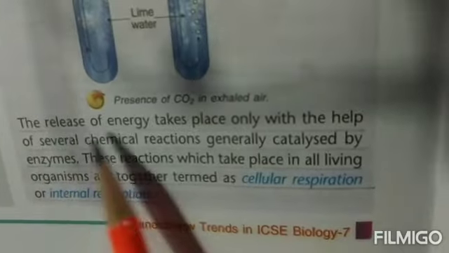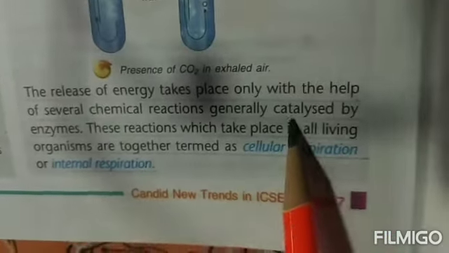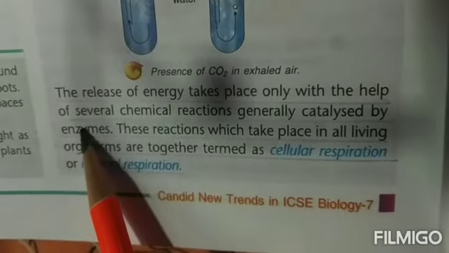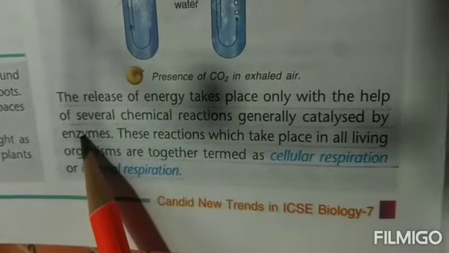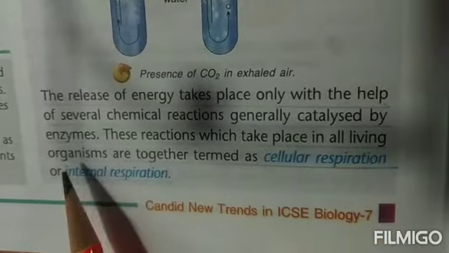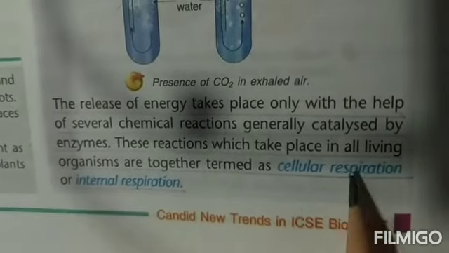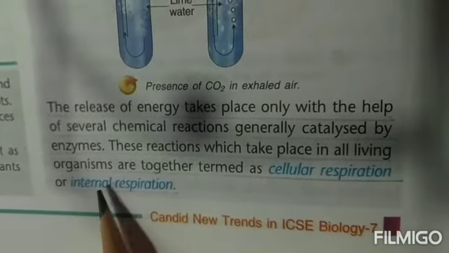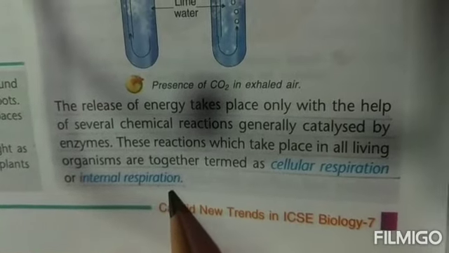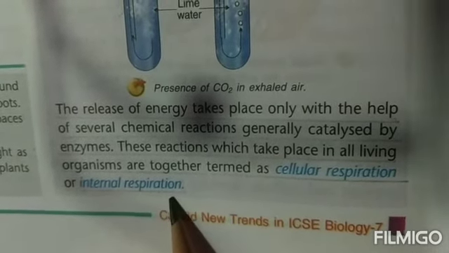Underline these lines that are given on the lower side. The release of energy takes place only with the help of several chemical reactions, generally catalyzed by the enzymes that are produced in our body. These reactions, which take place in all living organisms, are termed cellular respiration or internal respiration. I hope this is very clear. You will read the activity, you will understand this very well, children. Come to the next page.